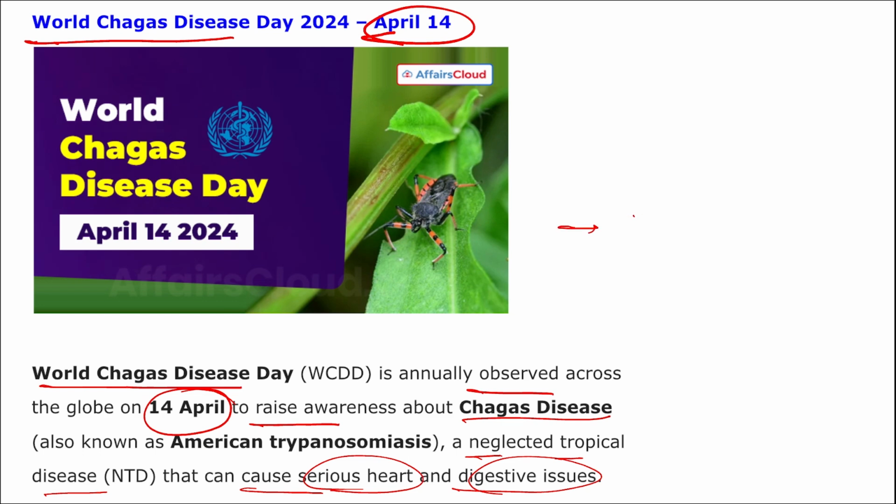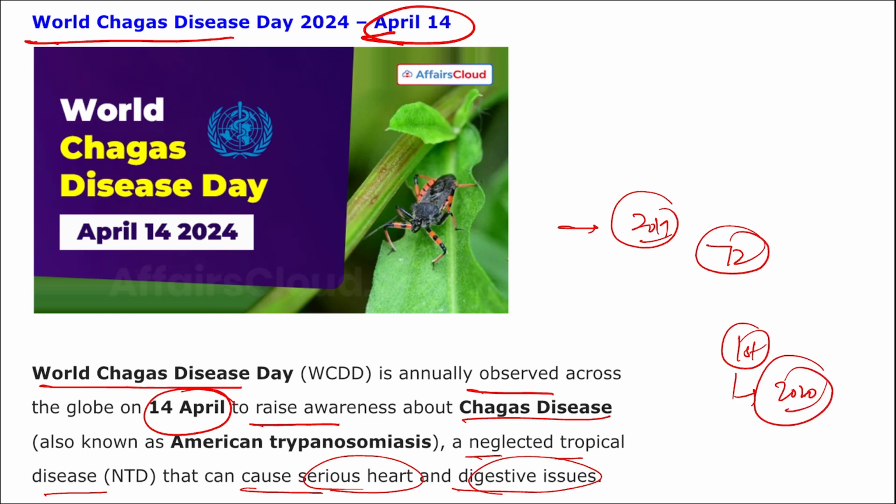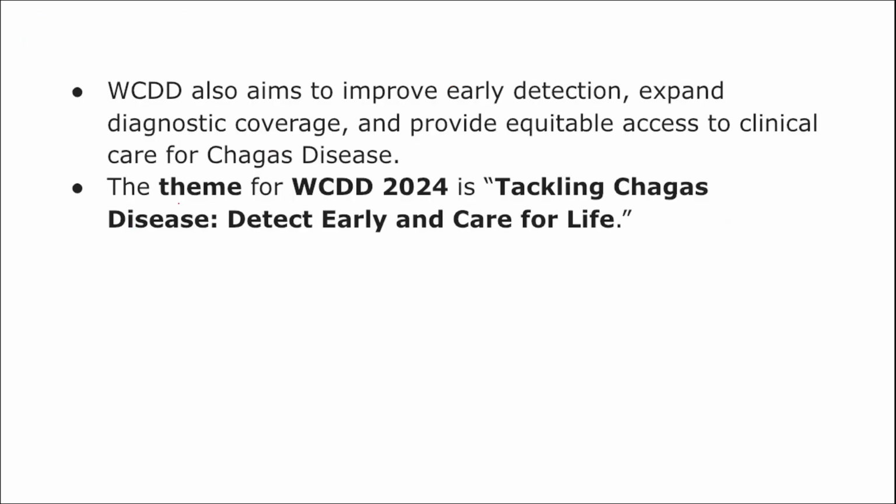Correct? And in 2019, the 72nd World Health Assembly took place, during which it was declared that on 14th of April every year we will be observing World Chagas Disease Day, and the first World Chagas Disease Day was observed on 14th of April 2020. Here you can see the theme for this: Tackling Chagas disease, detect early and care for life.